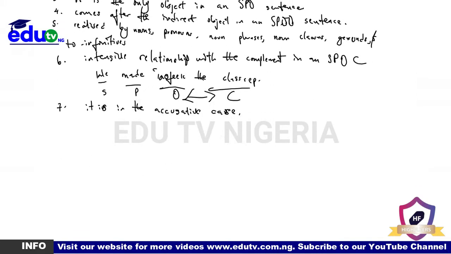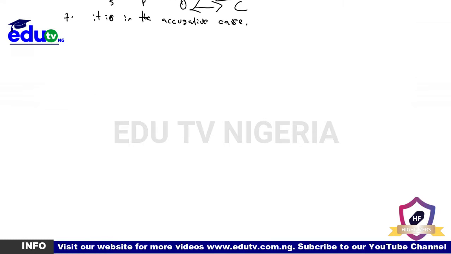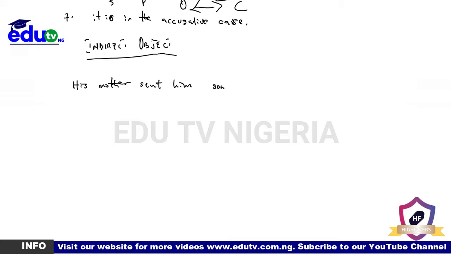So let's go to the indirect object. His mother sent him some foodstuffs. Him.